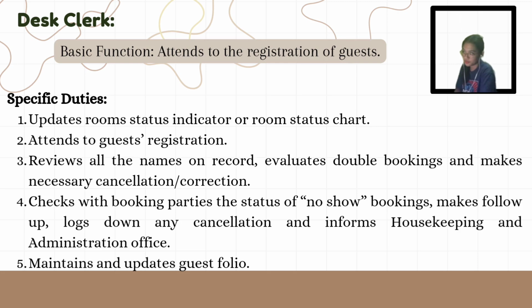Number 4, checks with booking parties the status of no-show bookings, makes follow-up, logs down any cancellation, and informs housekeeping and administration office. This means that for reservations where the guest has not arrived, the desk clerk contacts the booking party to confirm the status. They log any cancellations or changes and update the housekeeping and administration departments to ensure rooms are either reassigned or prepared for future use.